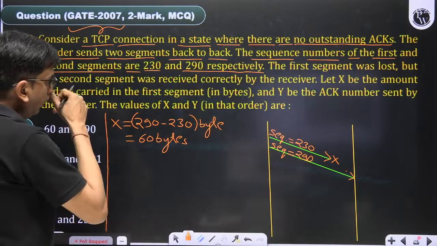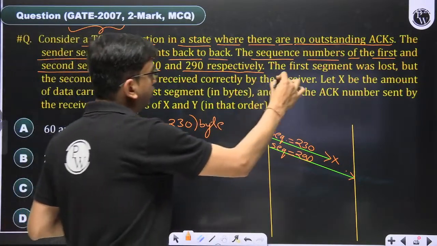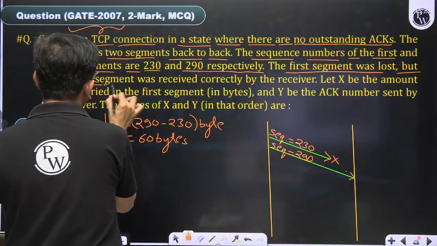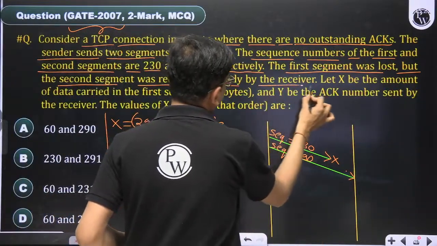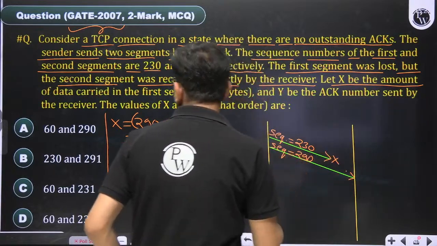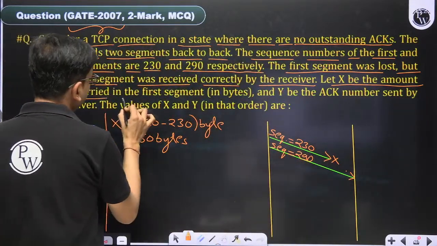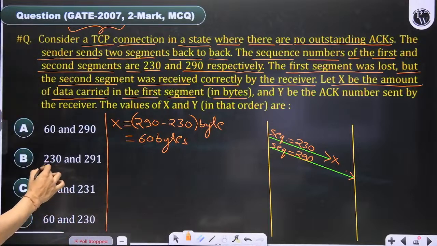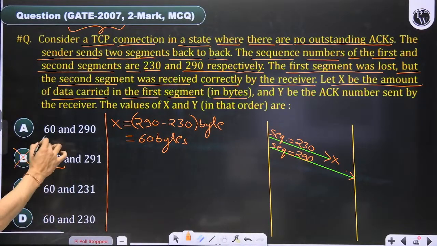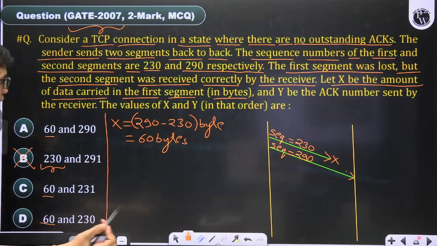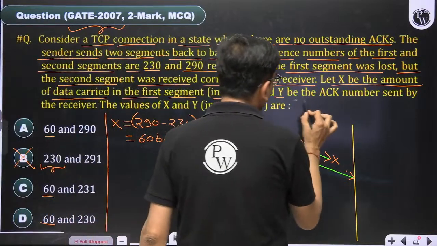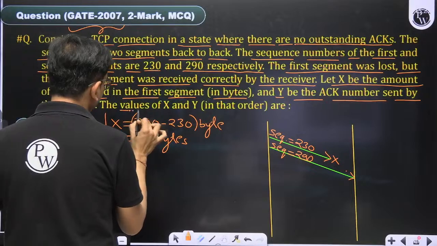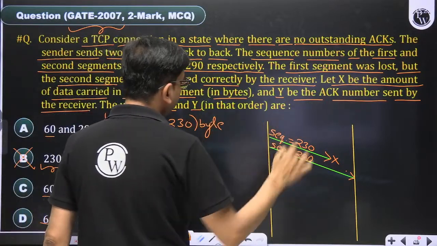Fine. Now it is saying that the first segment was lost, but the second segment was received correctly by the receiver. Let X be the amount of data carried in the first segment in bytes, that is 60. So this option is rejected. B, 60, 60, 60. Fine. Now let Y be the acknowledgement number sent by the receiver. The values of X and Y in that order are.